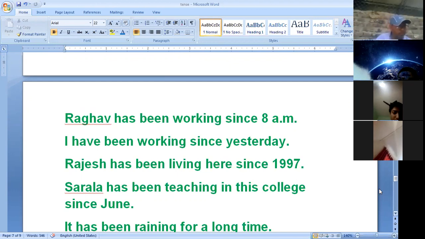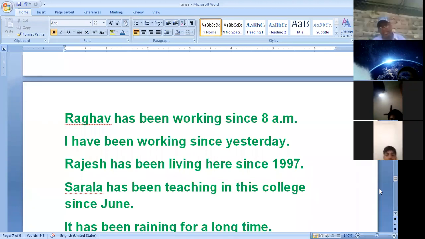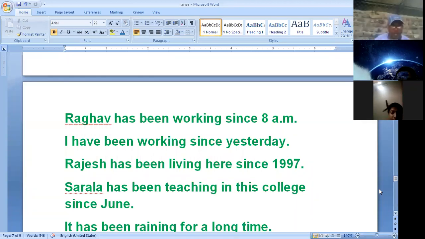Dear friend, present perfect continuous tense is used to describe an action which began at some time in the past, and still that action is going on. I have been riding a bicycle for 2 hours. We have been playing cricket since morning and still the process of our playing cricket is going on.